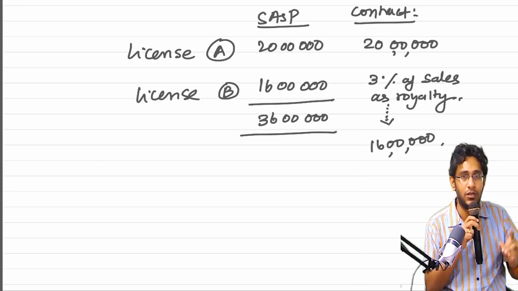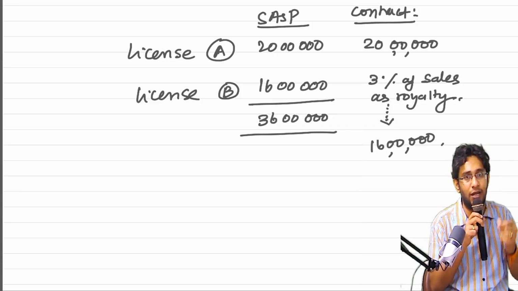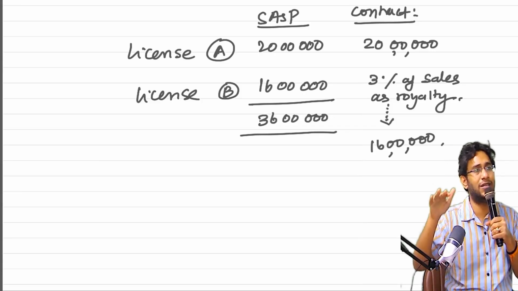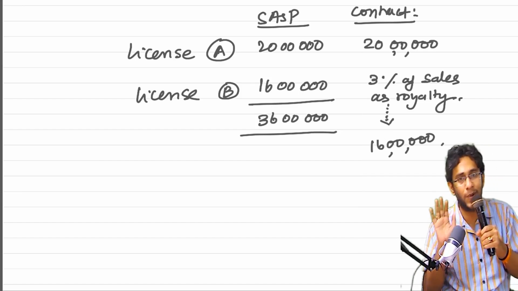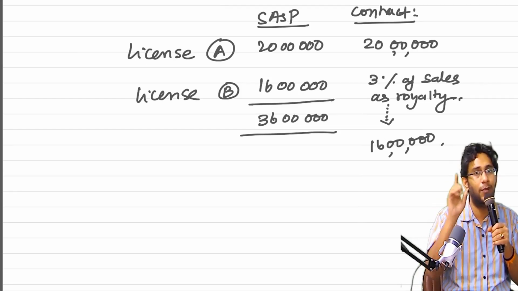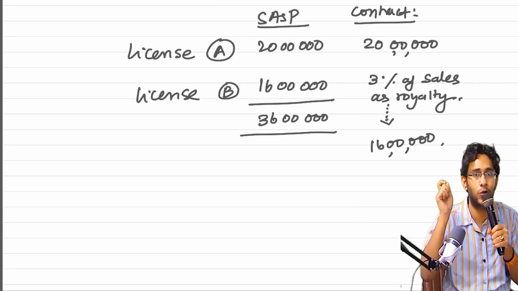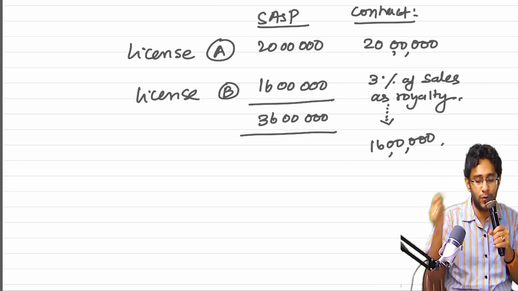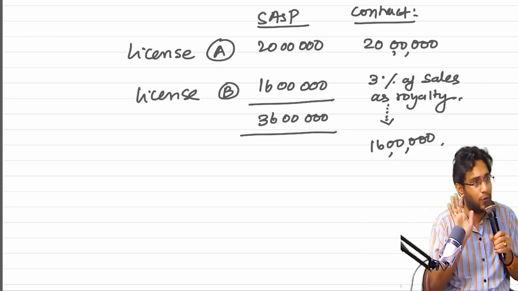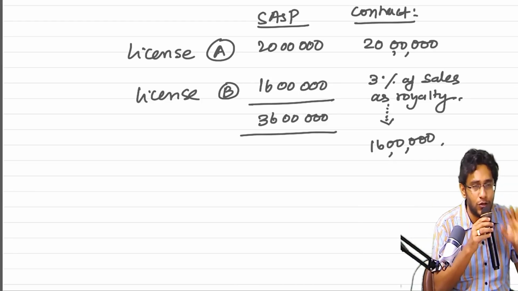Why? Because whatever contract prices you have written in your contract, they are matching with the standalone selling price. In this, there is no manipulation. So I will ensure that variable consideration goes exclusively to B, and fixed consideration goes exclusively to A. Are you understanding this? It is a plain case. Now I will show you the manipulated case.